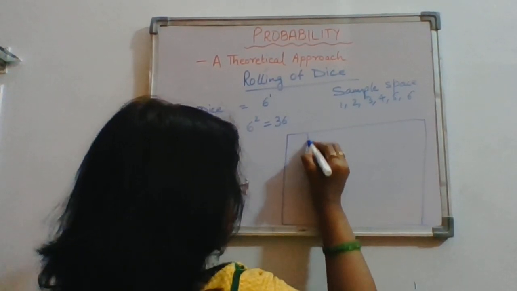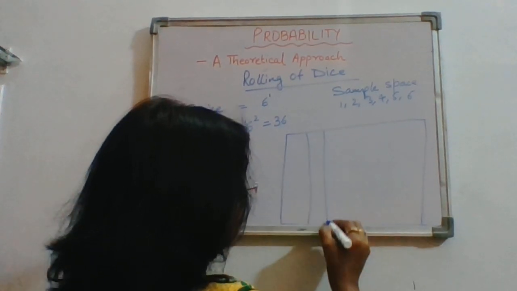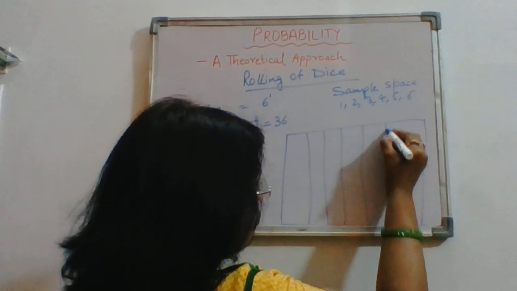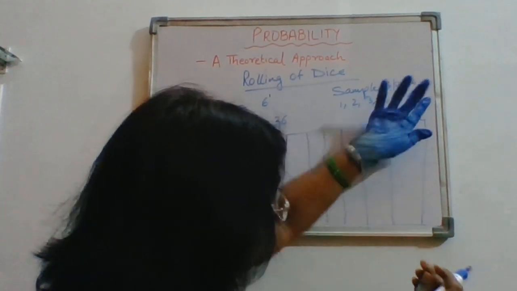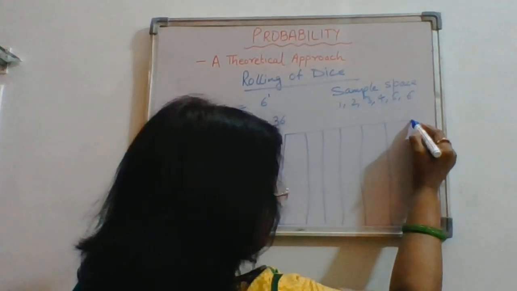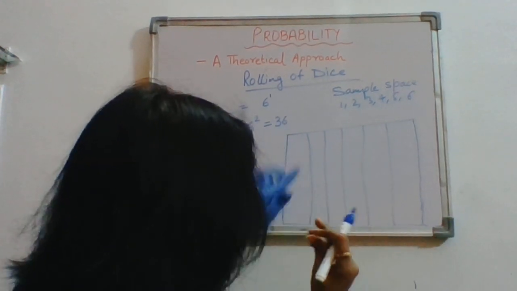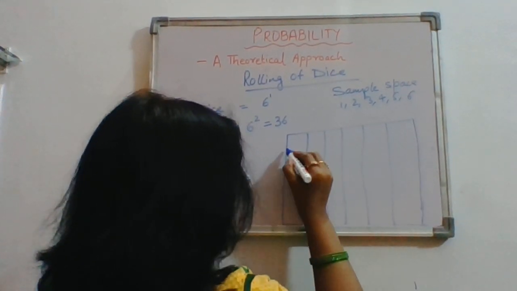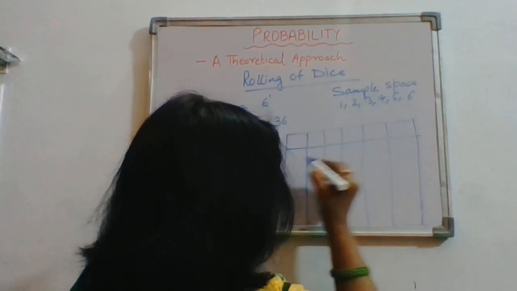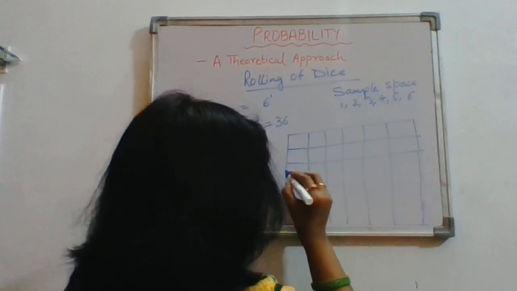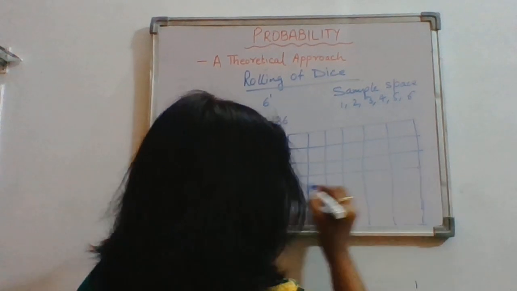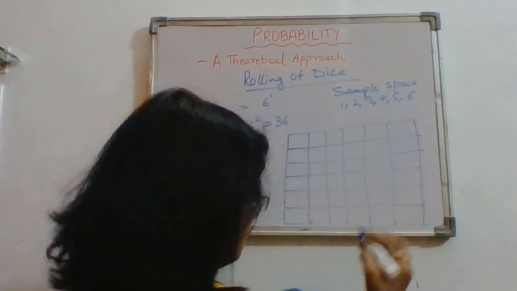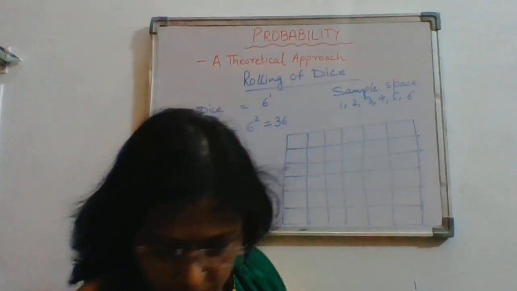Right? 1, 2, 3, 4, 5 and 6, and here also 1, 2, 3, 4, 5 and 6.